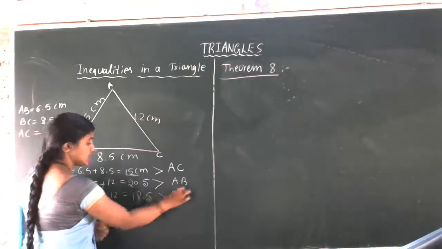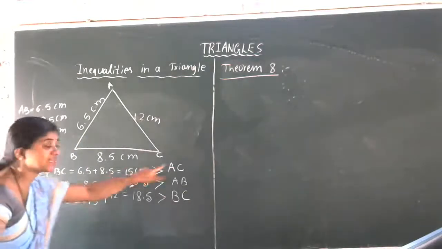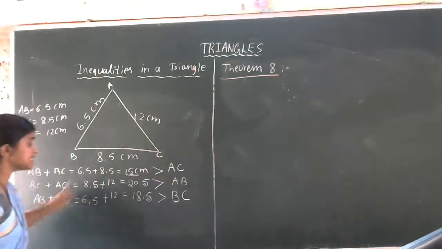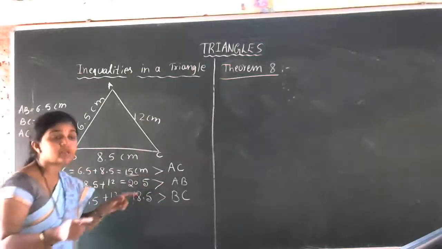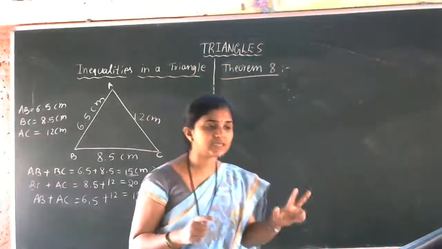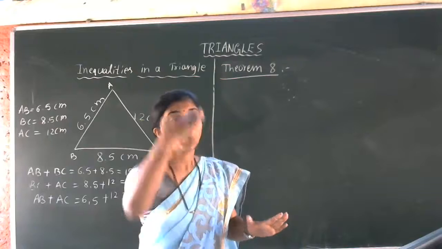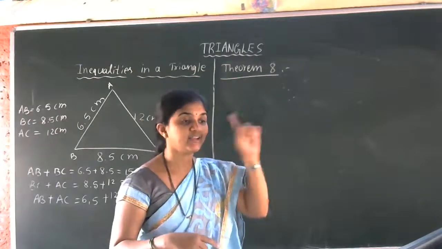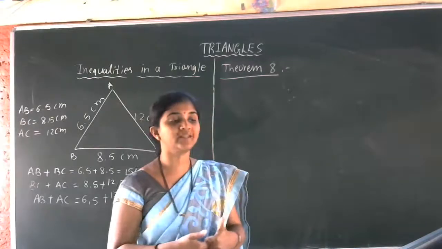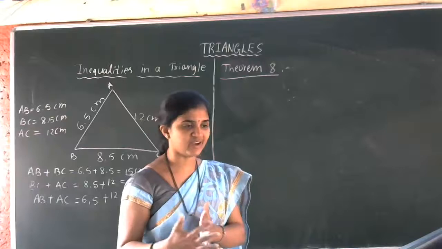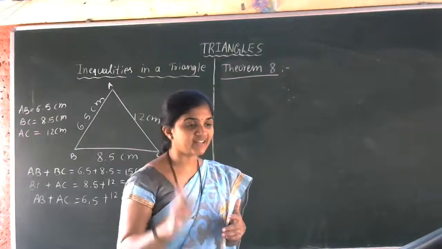So can we take the conclusion like this? AB plus BC is always greater than AC. Then BC plus AC is greater than AB. AB plus AC is greater than BC. So what we are observing here is the sum of any two sides of a triangle. The value obtained by adding two sides is always greater than the remaining side in a triangle. So we got the property of the triangle, that the sum of any two sides of a triangle is always greater than the third side.